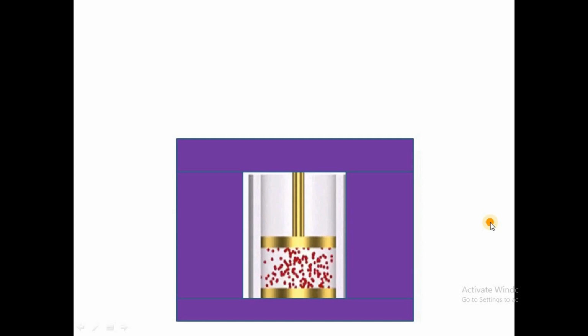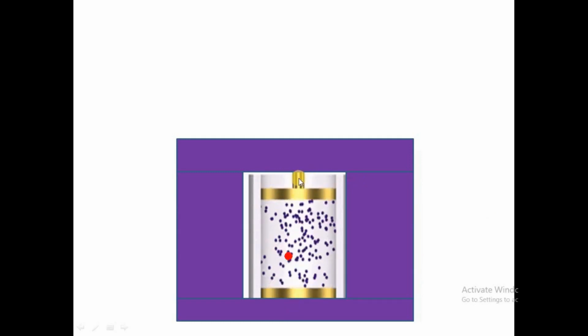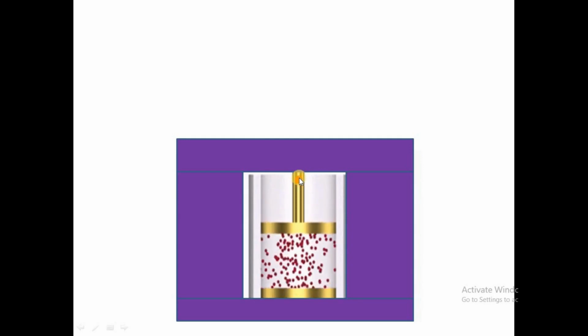So imagine we are having a compression and expansion. We have here a gas, and this gas can be compressed and it can be expanded.